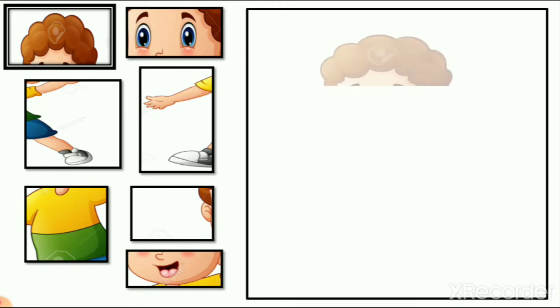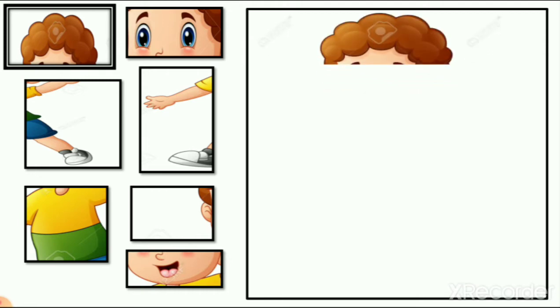So first is hair or head. Here you can see hair and head. Then eyes. Then nose and mouth. As we learn in this lesson, some body parts we have in pairs, like hands, legs, eyes, ears. These are all two body parts we have. So we call them right body part and left body part. Like we have right eye and left eye, right?